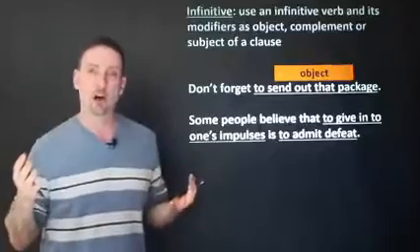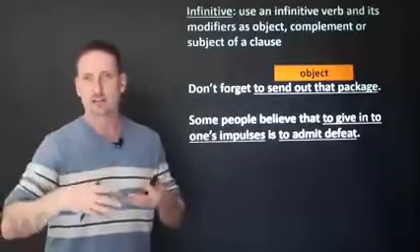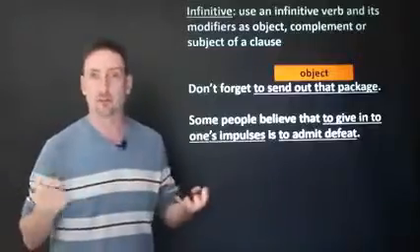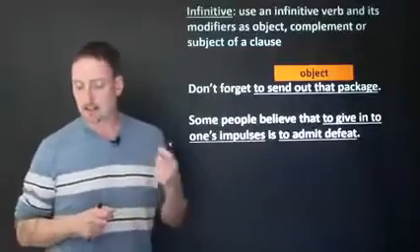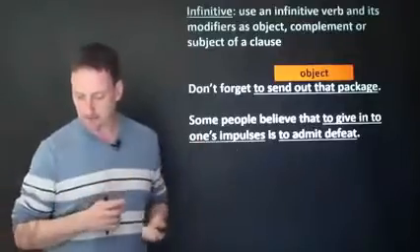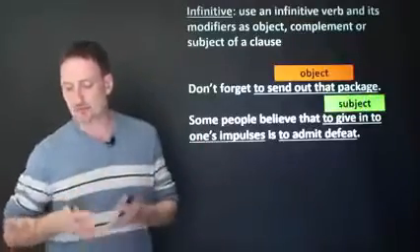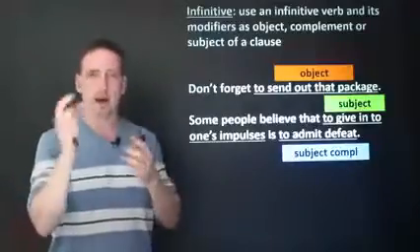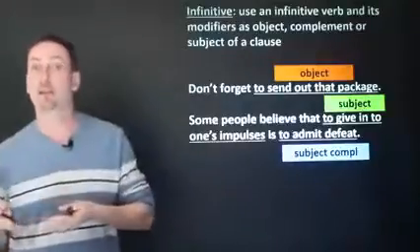This is a noun clause. So in the noun clause, I have a clause. I can do whatever I want. I need a subject, I need a verb and object, subject and predicate. That to give into one's impulses, subject, is to admit defeat. And this is a subject complement. I'm equating something is something else, right?